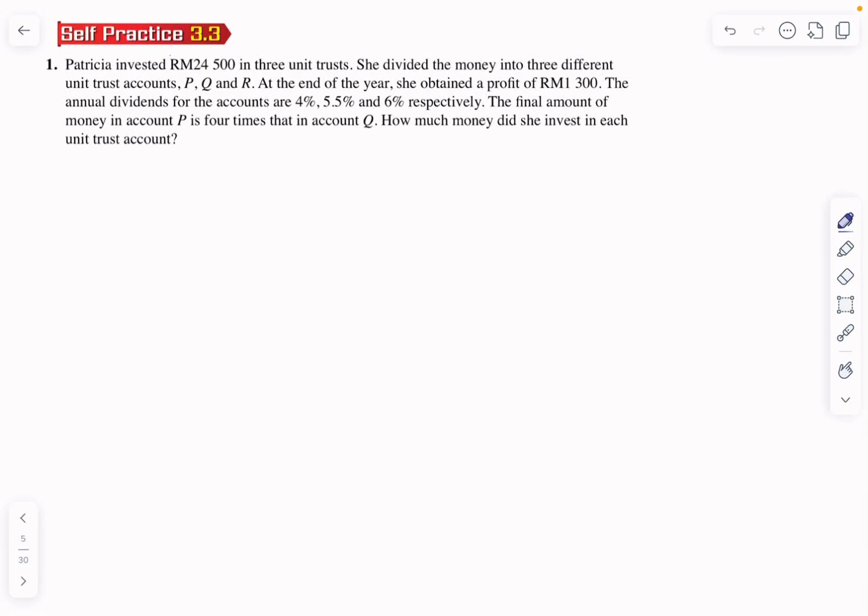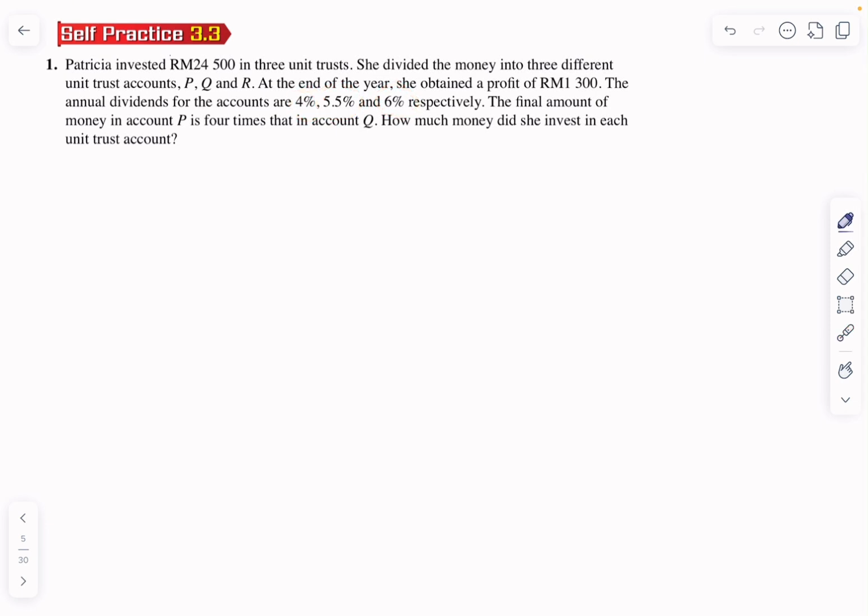Question 1. Patricia invested this much in 3 unit trusts. She divided the money into 3 different unit trust accounts P, Q and R. At the end of the year, she obtained a profit of this much. The annual dividends for these accounts are 4, 5.5 and 6%. Final amount of account P, okay.